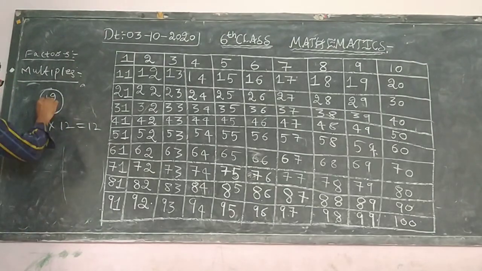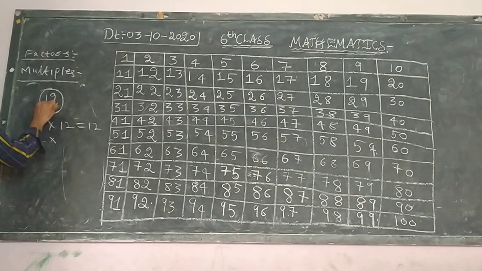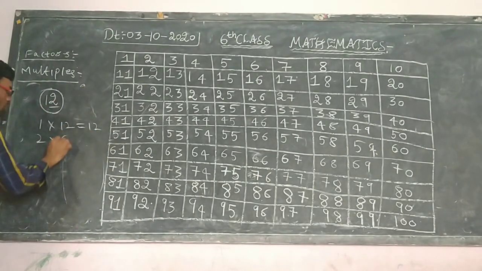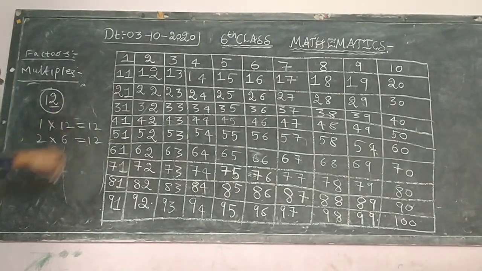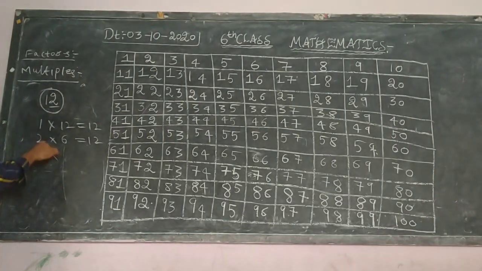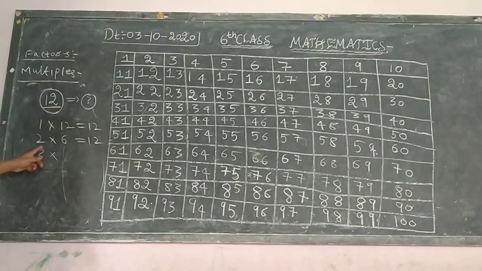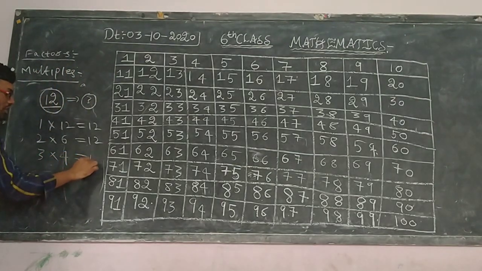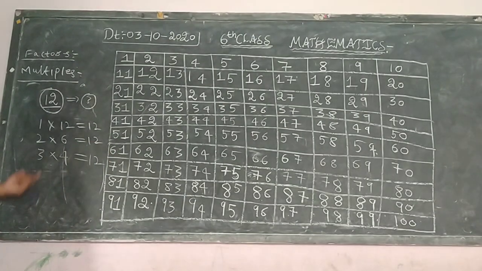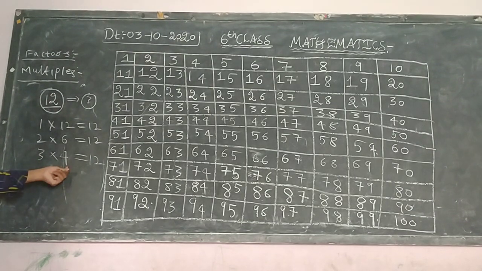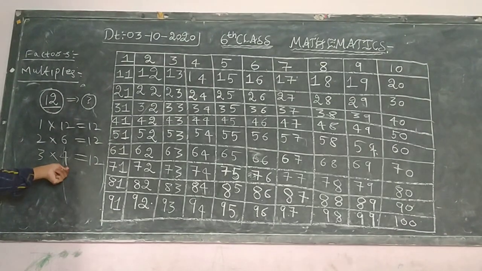Is it right? Next, in the 2 table, 12 will definitely be there, so 2 into 6 is 12. Next, in the 3 table, 3 into 4 equals 12. Next, after 3, comes 4, the consequent number.